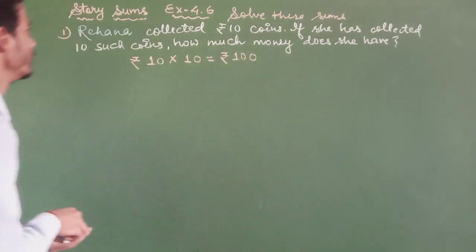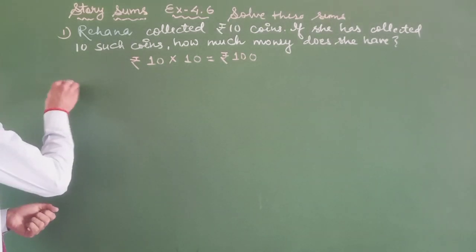Okay, now come on next question. That is question number 2.